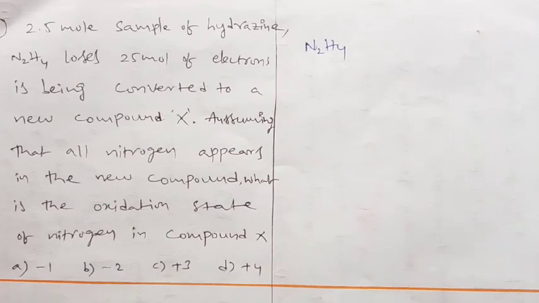In today's session, we shall continue the NEET expected models. So look at the next question. 2.5 mole of a sample of hydrazine N2H4 loses 25 mole of electrons and is converted to a new compound X. Assuming that all nitrogen appears in the new compound, what is the oxidation state of nitrogen in the new compound?